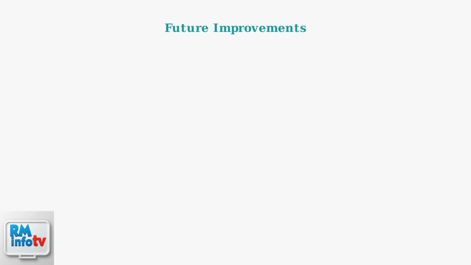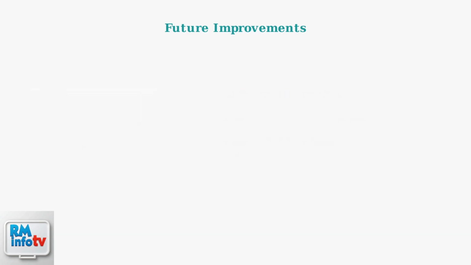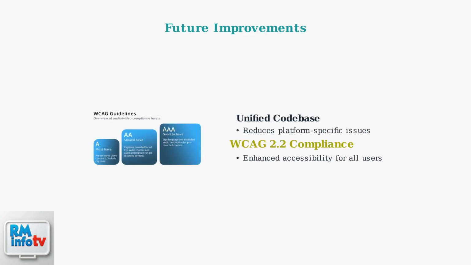These technological improvements represent the future of app reliability. AI-powered diagnostics will predict and prevent screen issues before they impact drivers. A progressive web app backup will maintain critical functions during connectivity problems, while enhanced offline mode ensures basic functionality continues working. Platform unification through a unified codebase will reduce platform-specific issues, while improved accessibility compliance with WCAG 2.2 standards ensures the app works for all users.